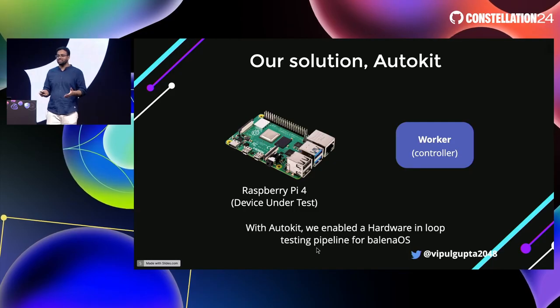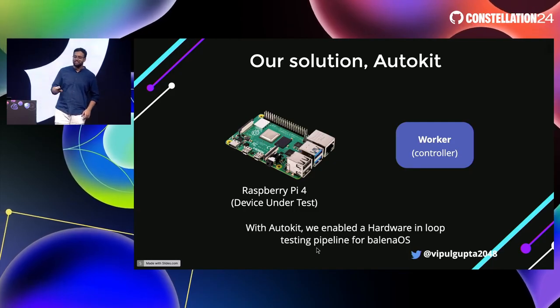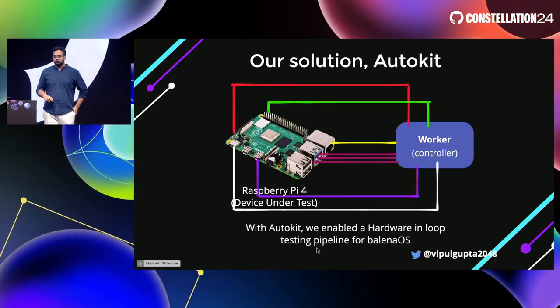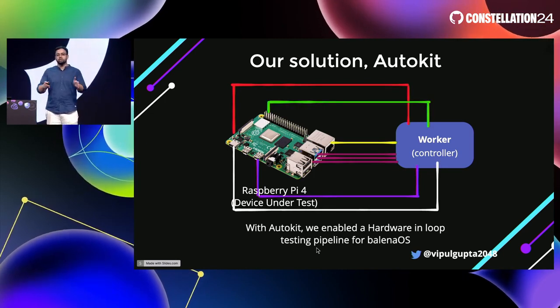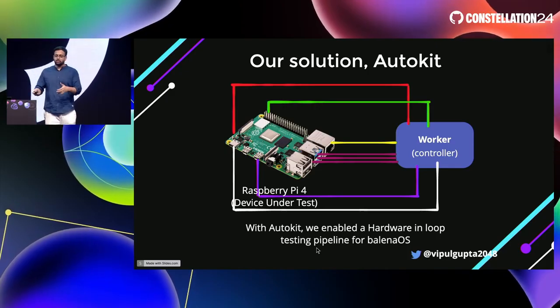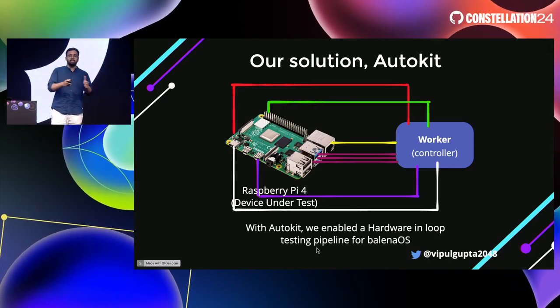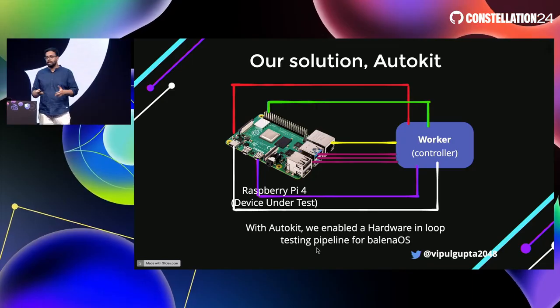Replace your fingers to plug in that SD card, plug out that SD card, and that's where AutoKit comes into the picture. It takes over your testing environment, which is your device under test, and controls it fully. That's what the AutoKit is. That's how we enabled a hardware in the loop testing pipeline right here at Balena.